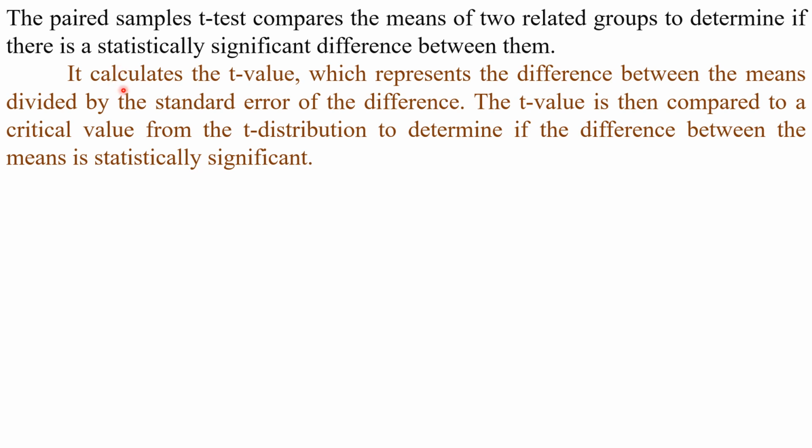First we calculate the t-value, which represents the difference between the means divided by the standard error of the difference. This t-value is then compared to the critical value from the t-distribution, that is the t-table, to determine if the difference between the means is statistically significant or not, whether it is in the critical area or the rejection area.